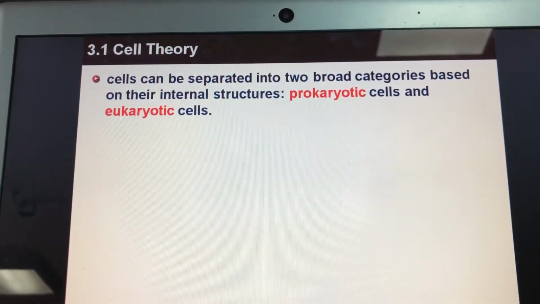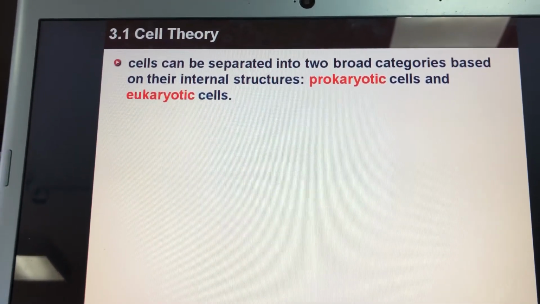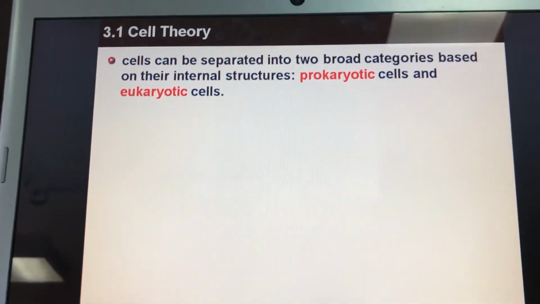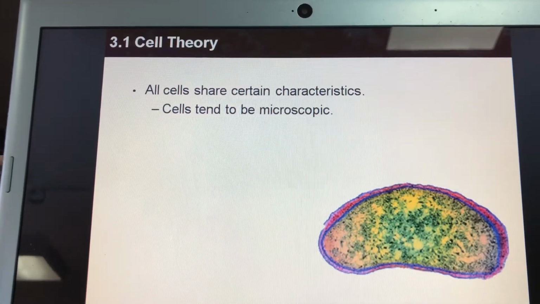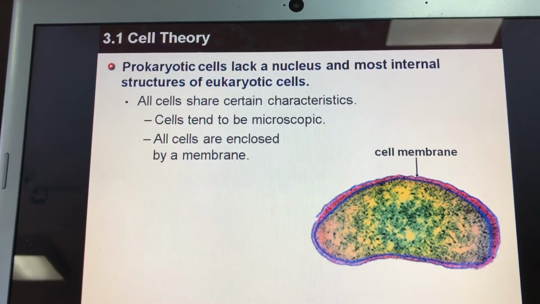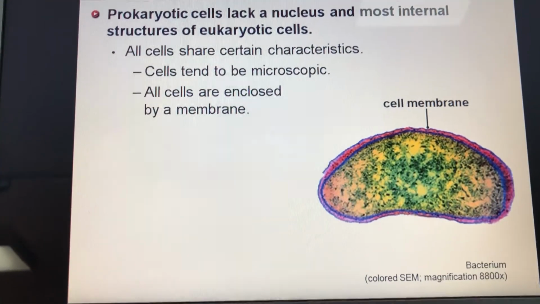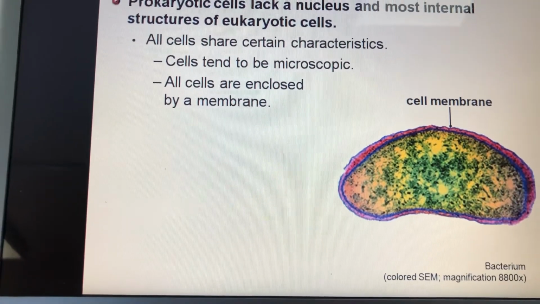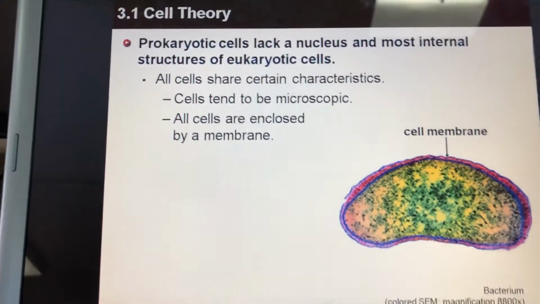Now we have two types of cells. Cells can be separated into two broad categories based on their internal structure: prokaryotic cells and eukaryotic cells. Okay, now these cells share certain characteristics. First one, cells tend to be microscopic. That means you need a microscope to see them. You cannot see them by your eyes alone without the help of a magnifier. All right? So all of them are microscopic.